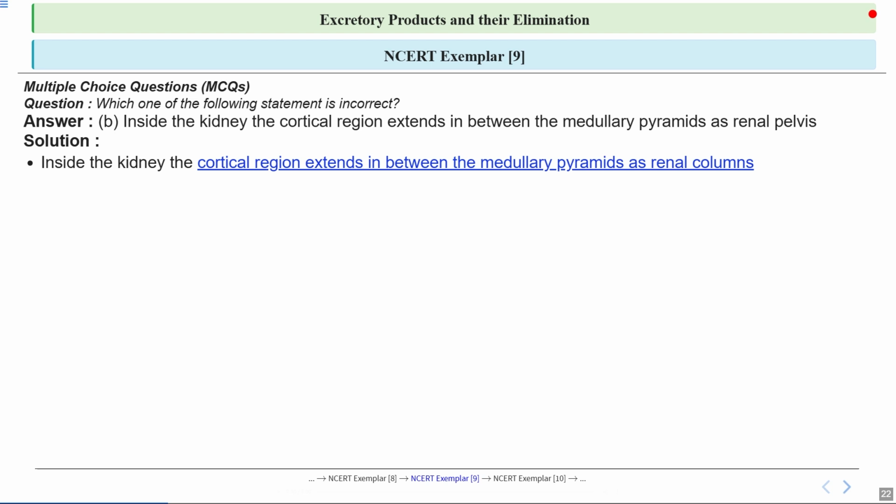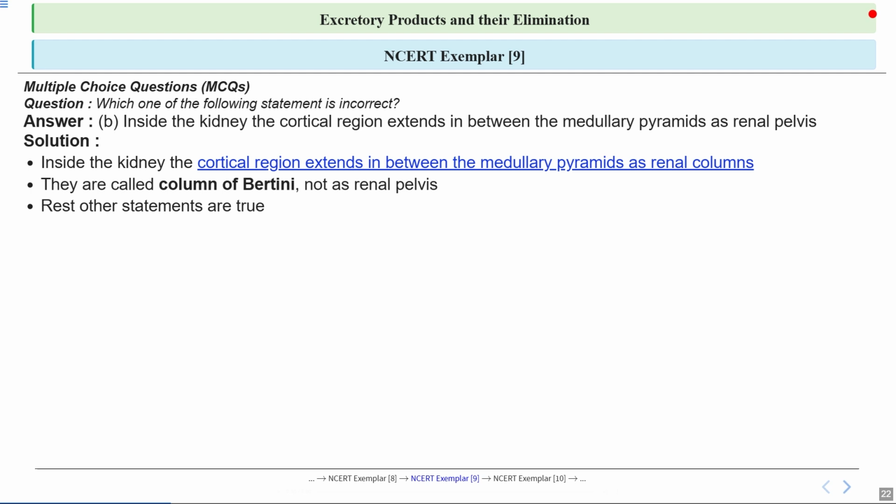Let's discuss the answer. You can see this statement mentions the cortical region extending between the medullary pyramids. This is a common point of confusion. In reality, these extensions are known as renal columns, not the renal pelvis. So you have to remember this distinction while studying. The term columns of Bertini is used to describe these extensions of the cortical region. This is a key anatomical feature of the kidney, and understanding the correct terminology helps in visualizing the kidney's internal structure.